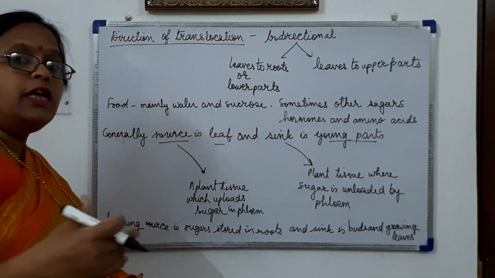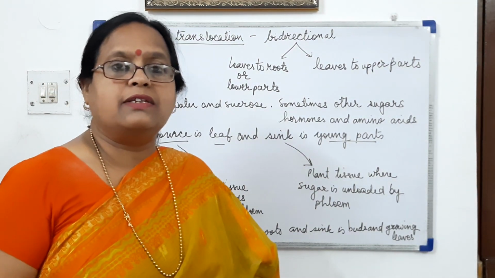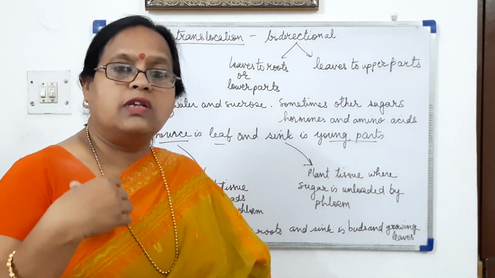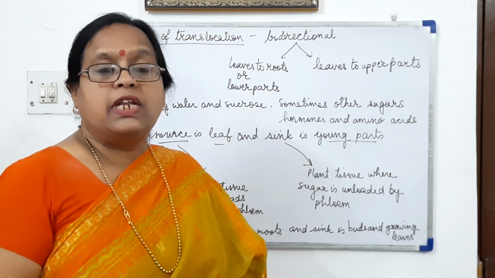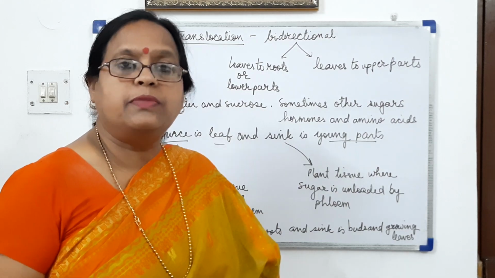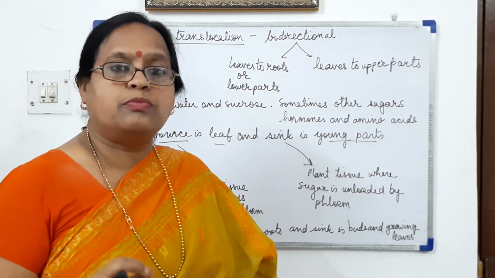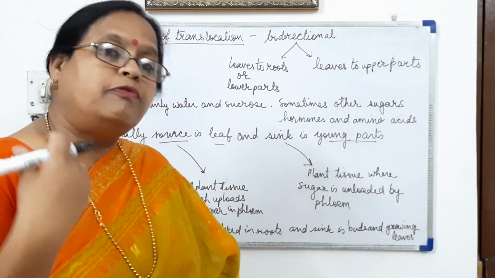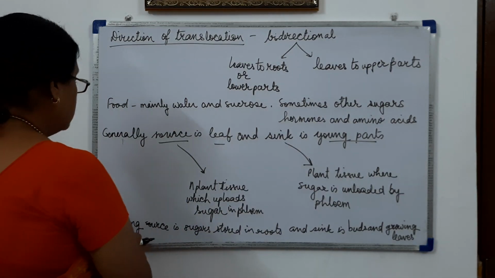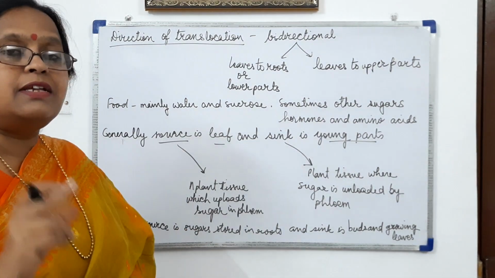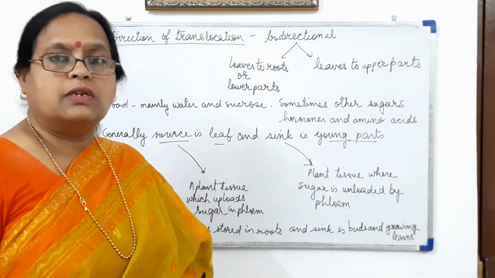Now in spring season, when mostly the plants have shed their leaves, and the new leaves and buds are going to come, in that case the source becomes reversed. So then the source is the root. Which roots are these? These are the storage roots, where the food is stored.